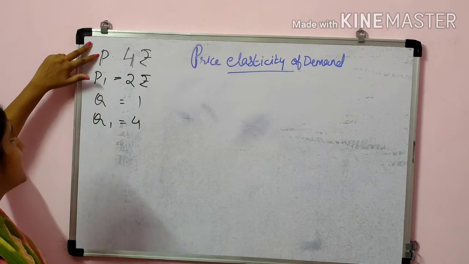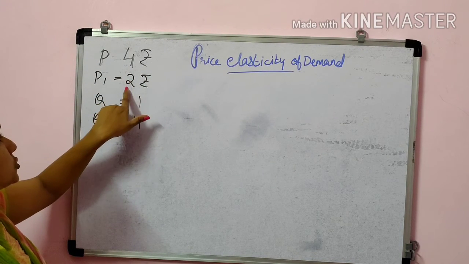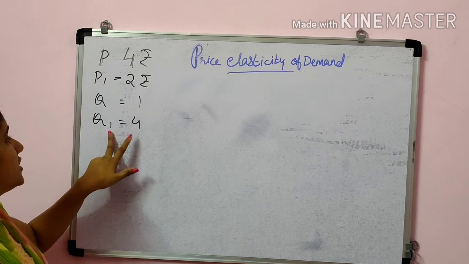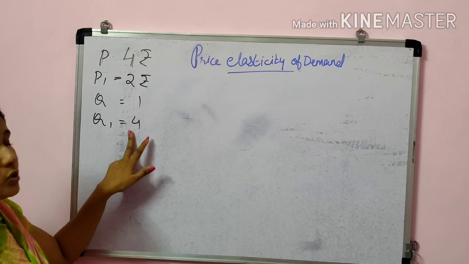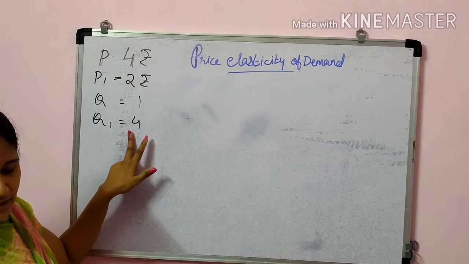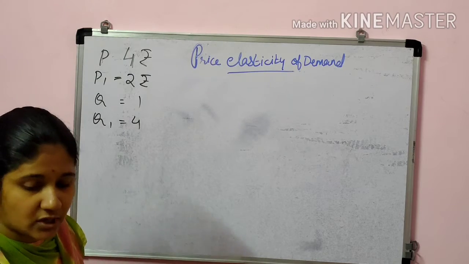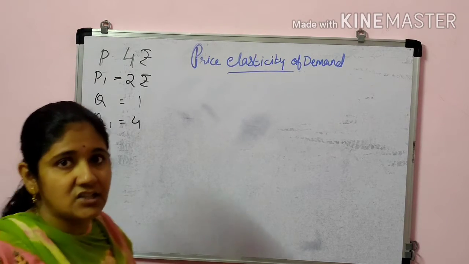So the price decreased from 4 to 2, and then the quantity demanded will increase to 4. Now we want to calculate the elasticity of demand using the percentage change method.